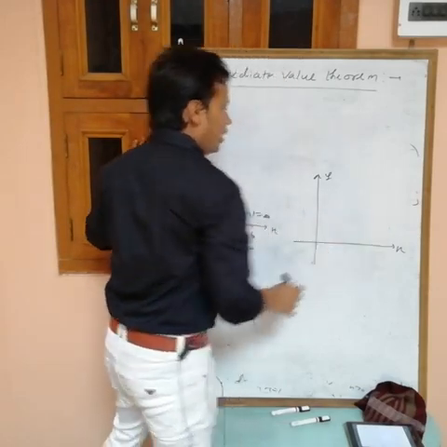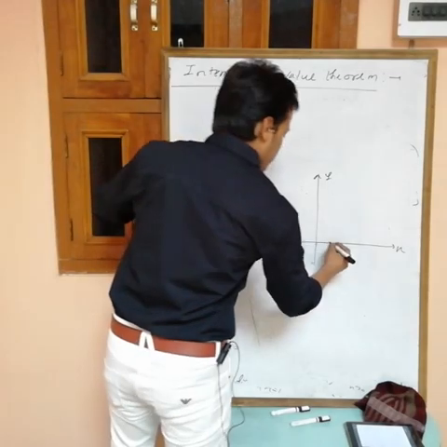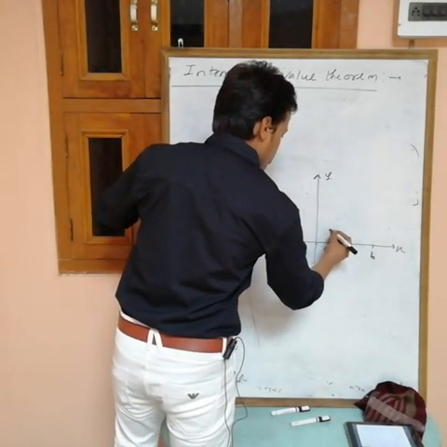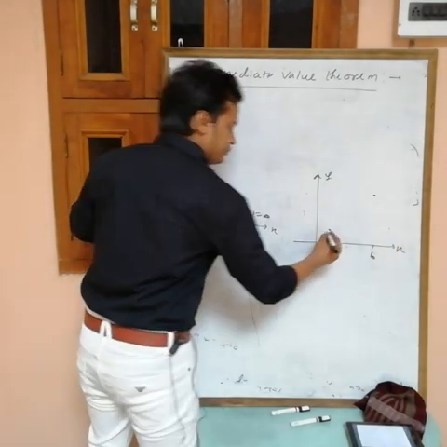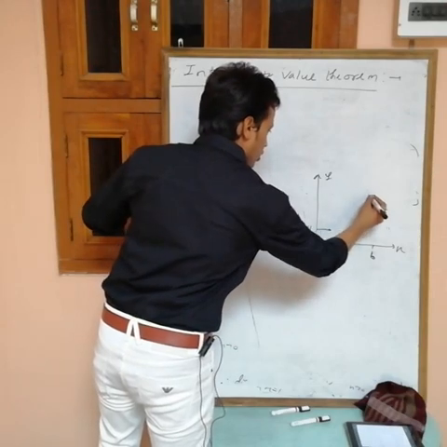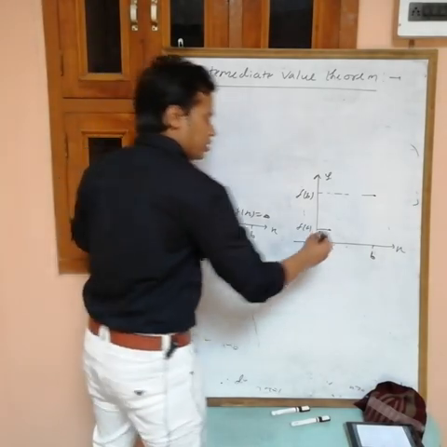Now suppose f(a) and f(b) are not of opposite sign, suppose both are positive, but the function is continuous, because this theorem is for continuous functions. Suppose this value is f(a) and this one is f(b), and the function is continuous.